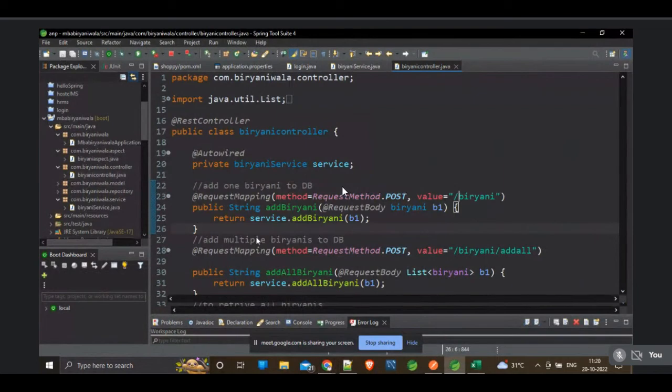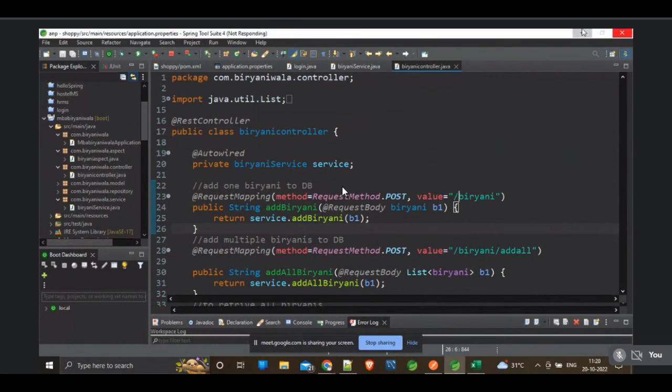Just wait, it is stuck. From the morning onwards, my computer is running very slow.